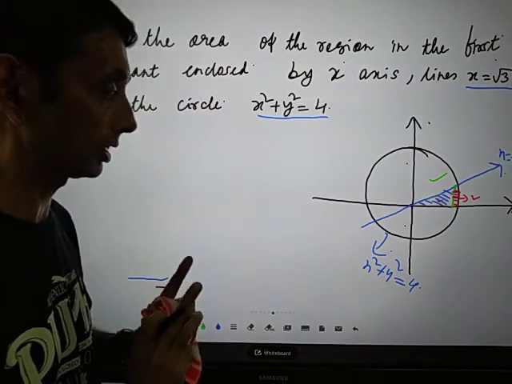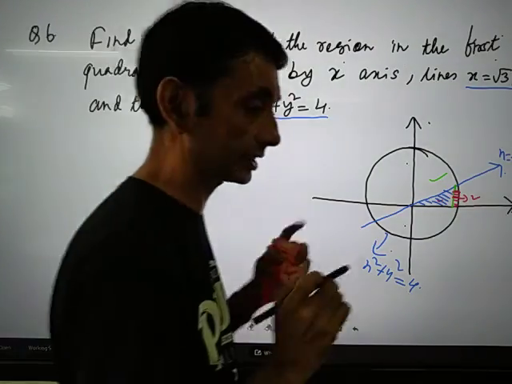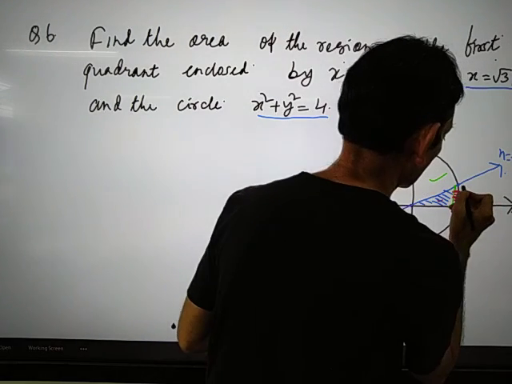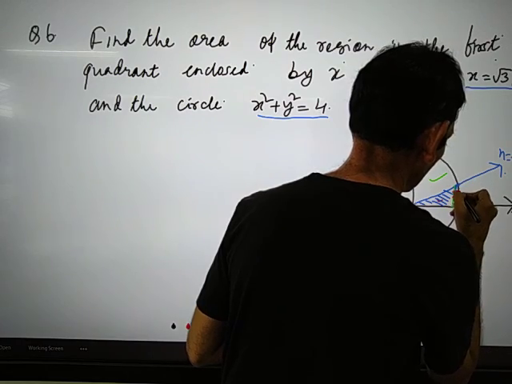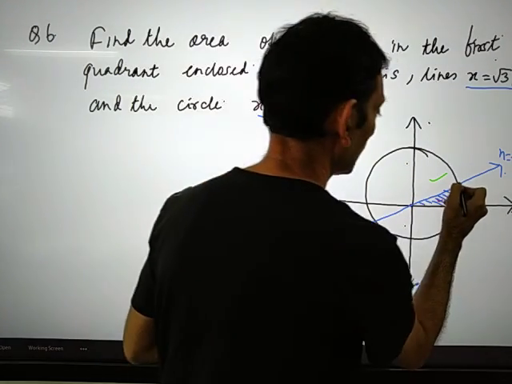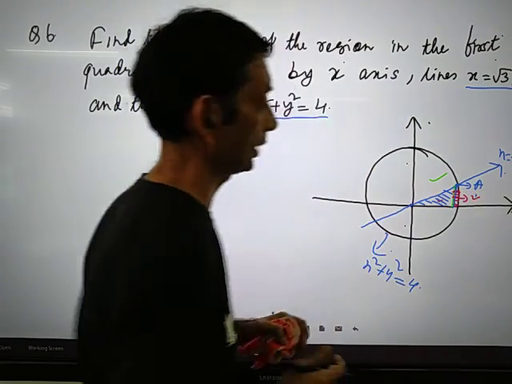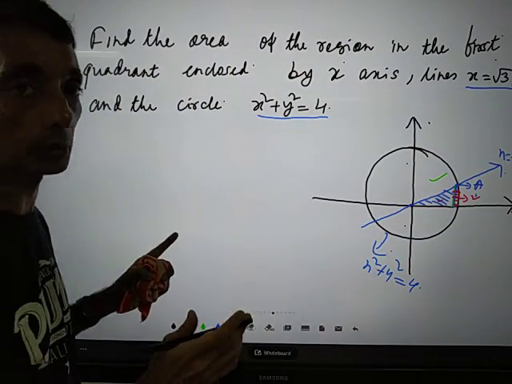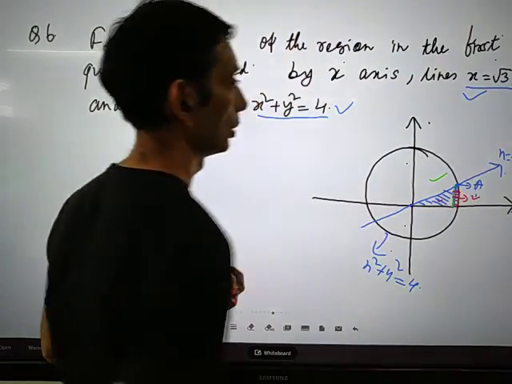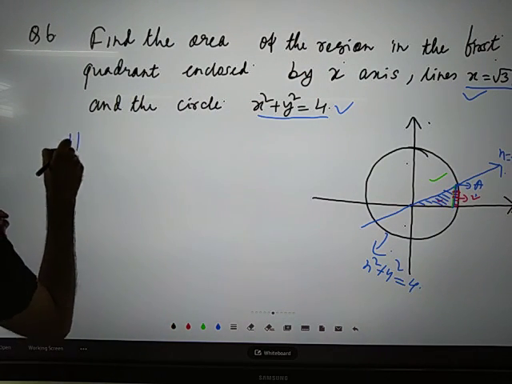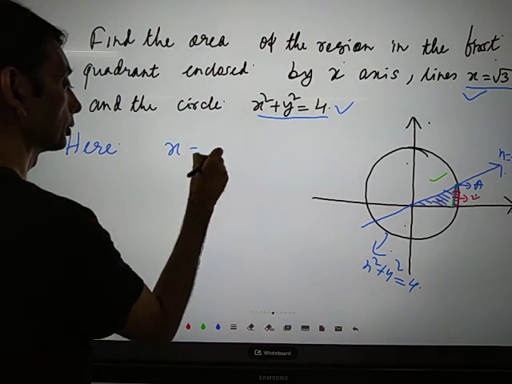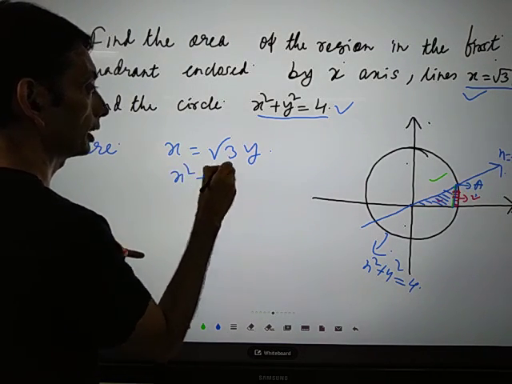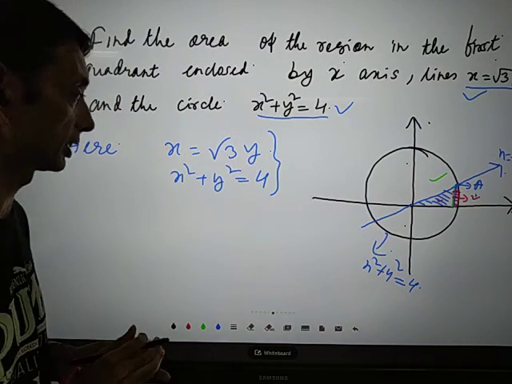The first important step is the point of intersection, which you need to calculate. Remember, the line is drawn from this point. Assuming this point is A, we're going to calculate the point of intersection. To do that, you need to solve these two equations: x equals root 3y, and x squared plus y squared equals 4.